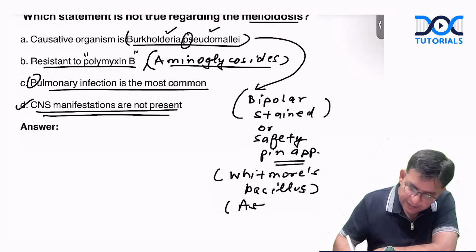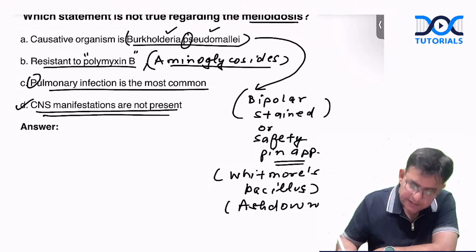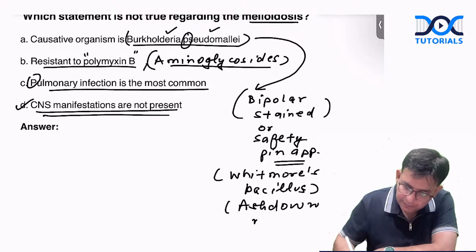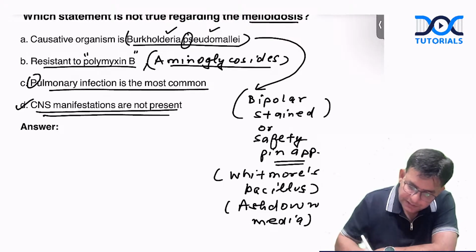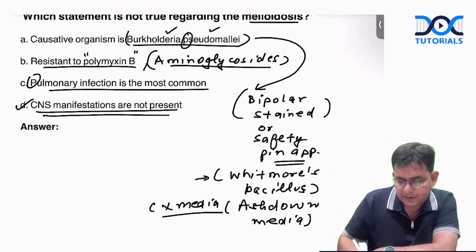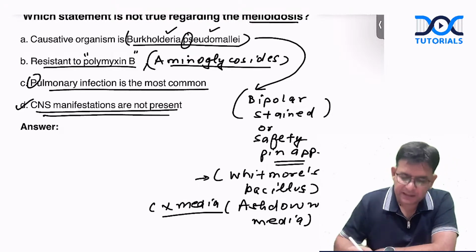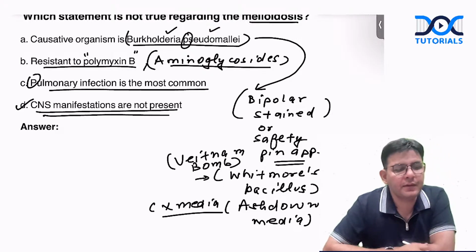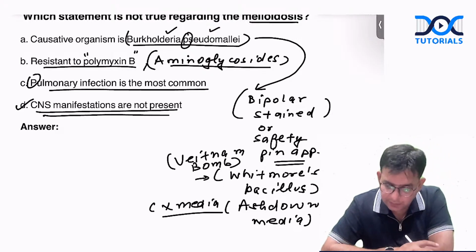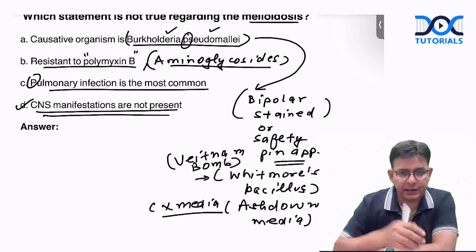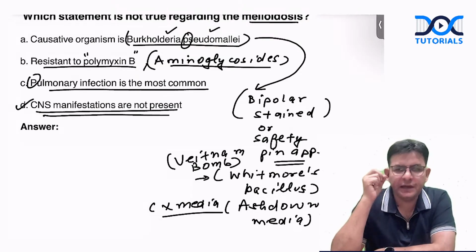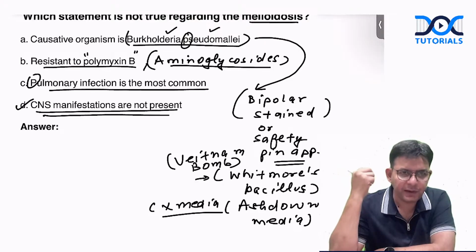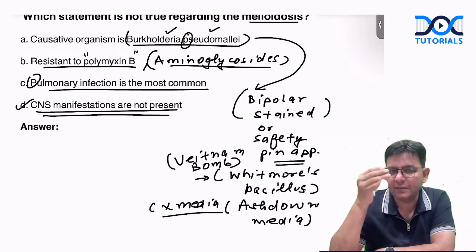And there is a media for this that is termed as Ashdown media. The culture media for this is what, guys? That is Ashdown media. This particular one is termed as Whitmore's bacillus. It is termed as Vietnam bomb. It was used by America in the Vietnam warfare. Along with that, you should know the other name is Whitmore's bacillus, and the culture media is Ashdown's media. All these particular things can be asked.